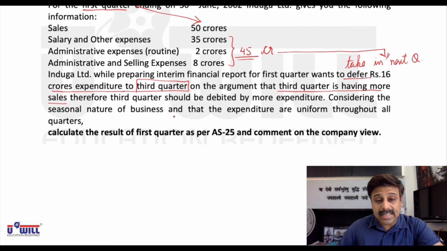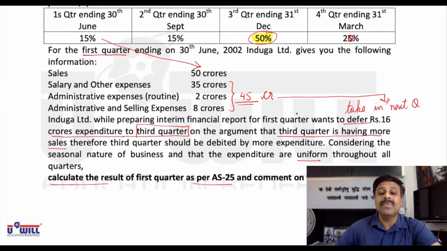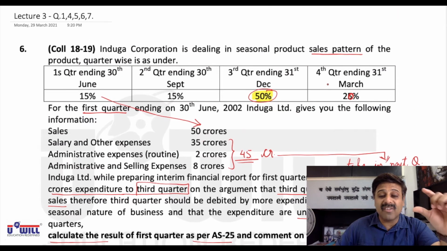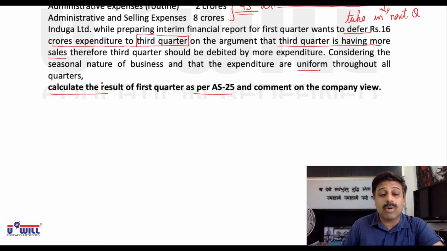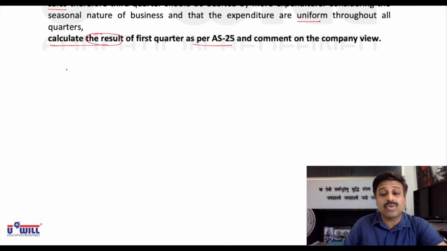Considering the seasonal nature of business and that expenditure is uniform throughout all the quarters, calculate the result of the first quarter as per AS25 and comment on the company's view. First we'll comment on the company's view, and then for the result we have to make a small rough P&L statement. Because sales are given and expenses are given, we make a small P&L statement and find out the result, meaning profit or loss. First we will comment on the company's view. All of you write down in the notebook.